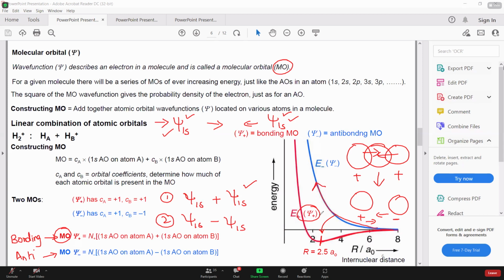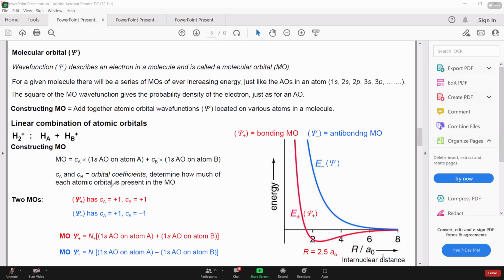So summing up, in any system where atomic orbitals overlap, two molecular orbitals will be formed, right? If two atomic orbitals are overlapping, two molecular orbitals are going to form. First is bonding, the second is anti-bonding. All right. So we are good with the energy of bonding.